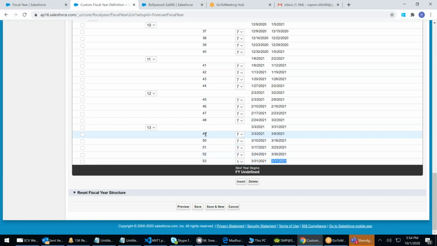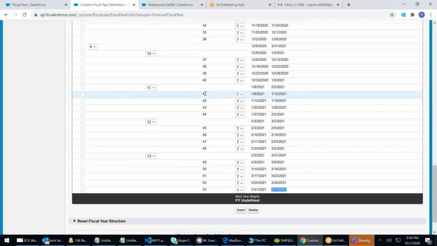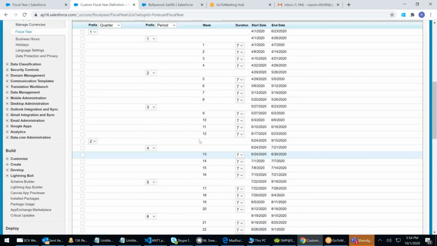Now you see 1, 2, 3, 4, 5. Every month will have 4 weeks. Each week will have 7 days. So I've taken this, and a total of 13 months it went. If it were 12 months, my business would have ended here itself. Go ahead and count. You might be thinking, what?